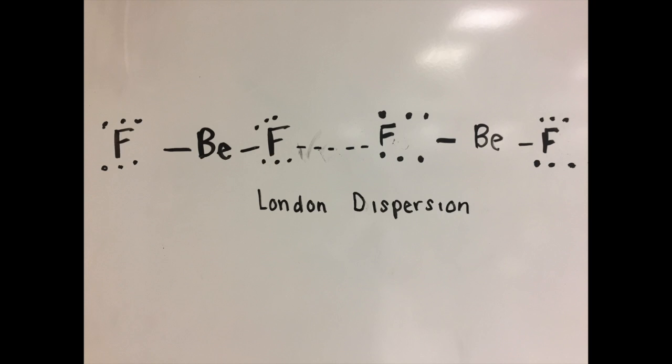The first compound I looked at was beryllium fluoride. I drew the Lewis structures and discovered the only intermolecular force present between the two molecules was London dispersion forces. I discovered this because beryllium fluoride is a nonpolar molecule and does not have the qualities that would allow hydrogen bonding forces to form. Beryllium fluoride has ionic bonding, which is a type of intramolecular force between a metal and nonmetal, which is a charged compound. This makes the bonds between molecules even stronger. Thus, viscosity, surface tension, and boiling point are very high because it takes much more energy to overcome these forces.